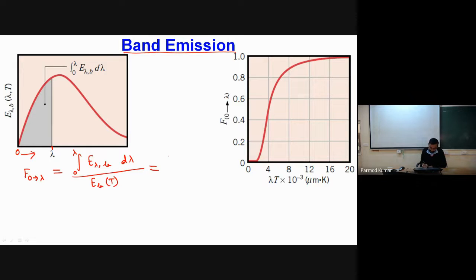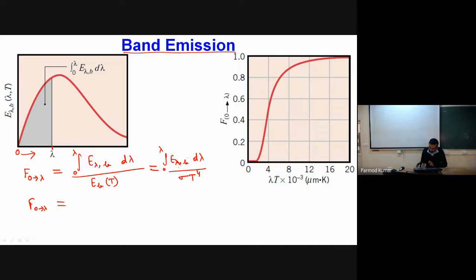The total emissive power of the black body is equal to sigma times T to the power 4. Now we know that E lambda b is a function of the temperature. So, to include the functional relationship of temperature,